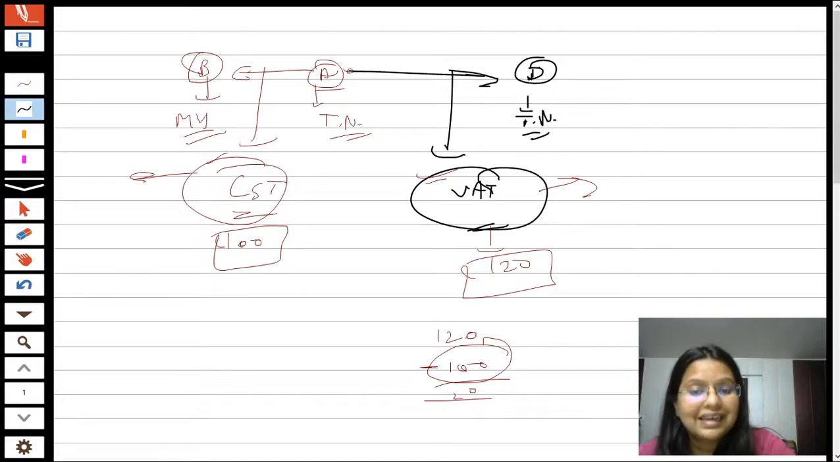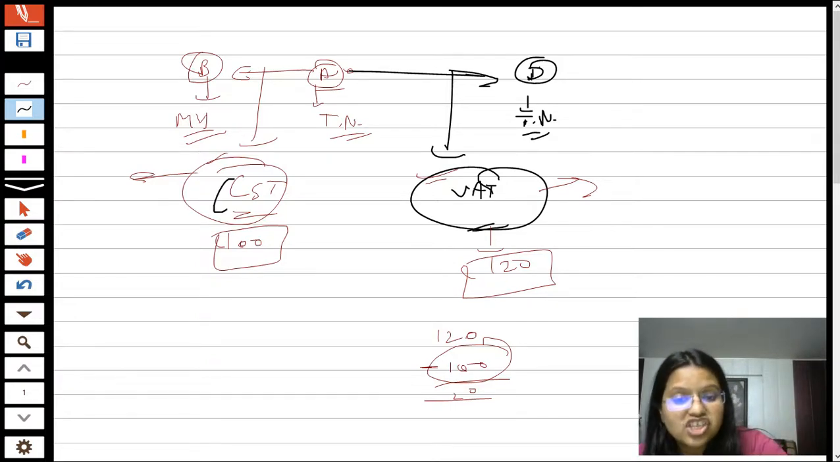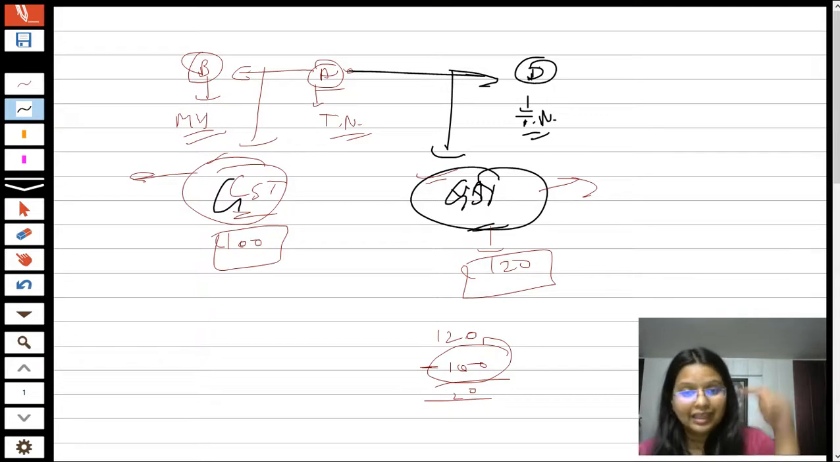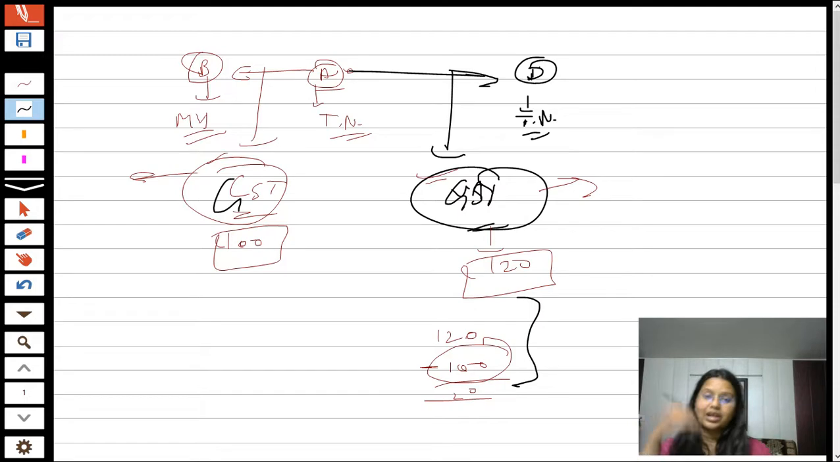even if it is an interstate sale, that is, Mr. B has done an interstate sale to Mr. A, he must have charged GST only. And when Mr. A has supplied goods to Mr. D, he has also charged GST only. So in the current part they can adjust this input tax credit. It means now Mr. A is only required to pay 20 rupees to the government.